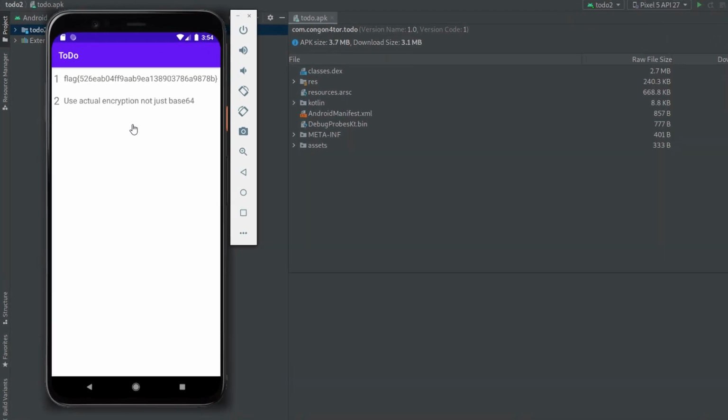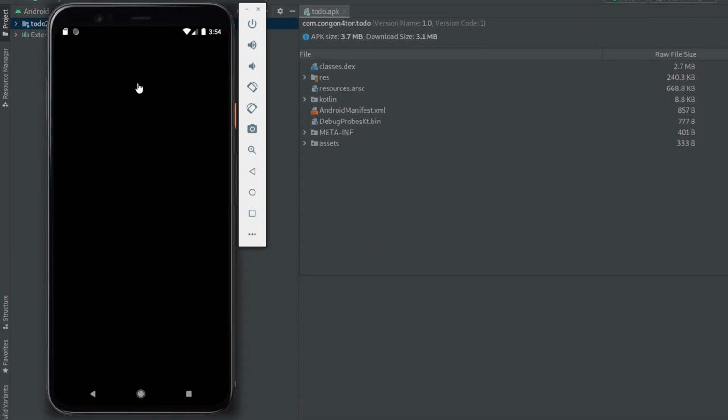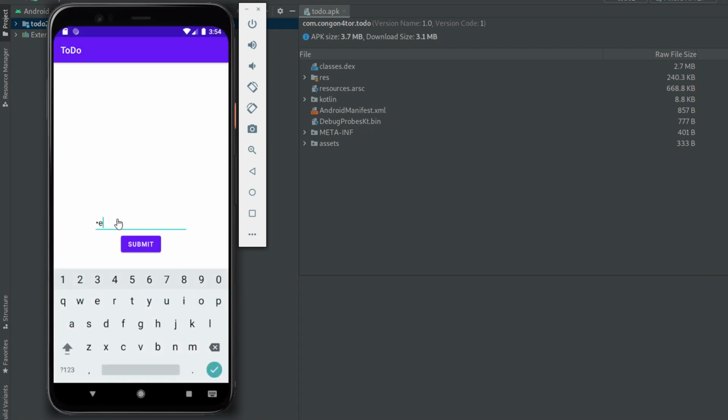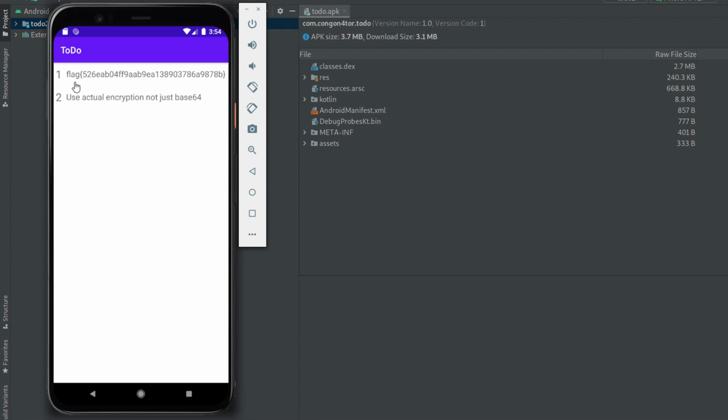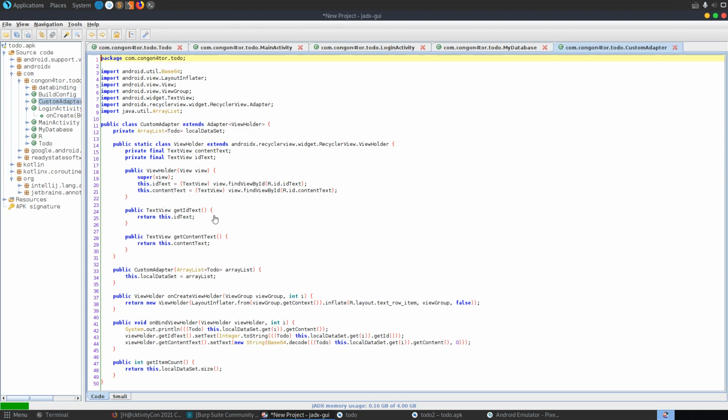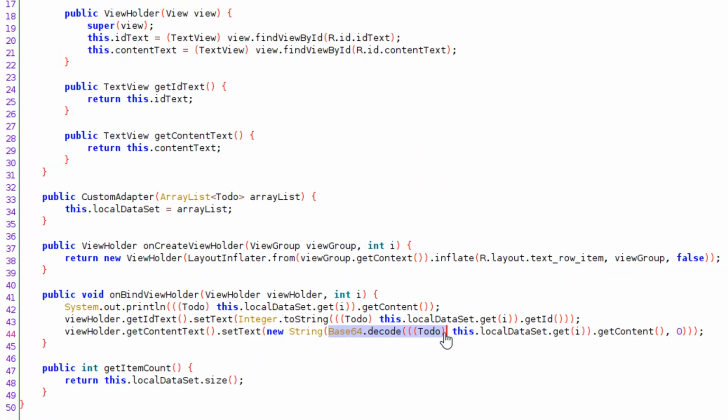There we go. Okay. You can see it actually popped up with a flag there from the last time that I ran this. So we're running this fresh. It's got the to do app. It's asking us for a password, and then we enter in our password, which was test test. We submit it, and then we get a message with the flag, and it says use actual encryption, not just base 64. So I guess there was some base 64. You can see here base 64 decode to do.